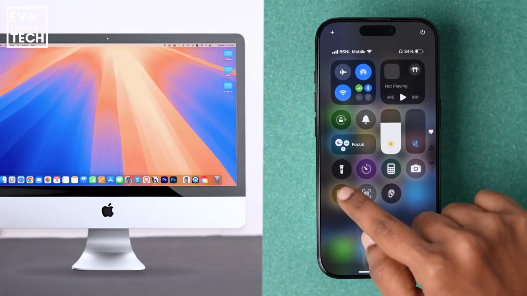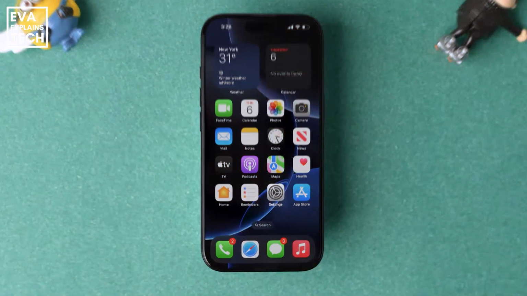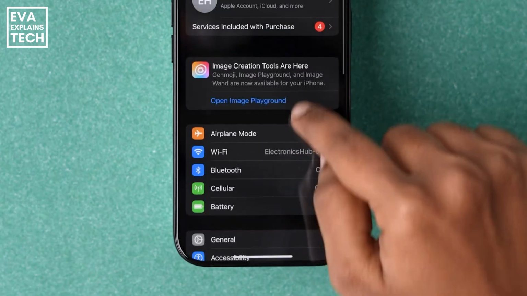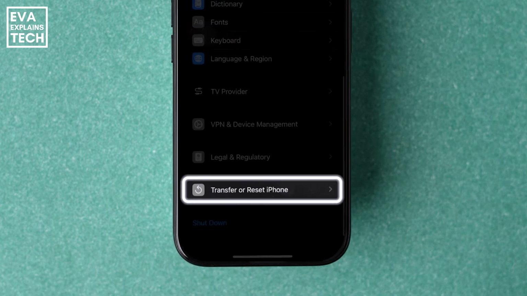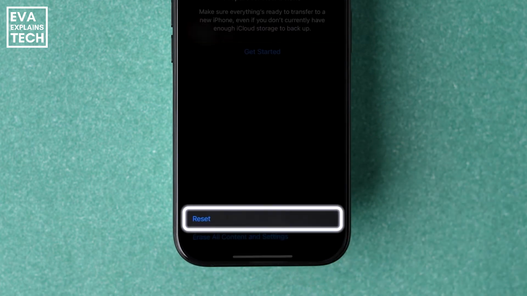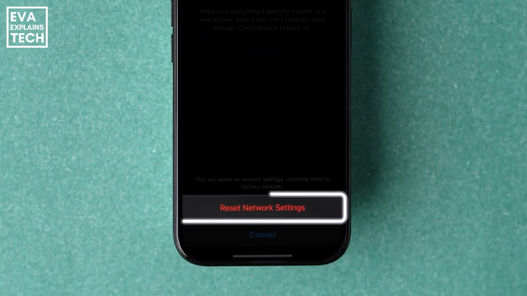If not, reset network settings. Go to Settings. Scroll to General and tap it. Scroll to the bottom and tap Transfer or Reset iPhone. Tap Reset. Tap Reset Network Settings. Confirm by tapping Reset Network Settings again. This will delete saved Wi-Fi passwords.